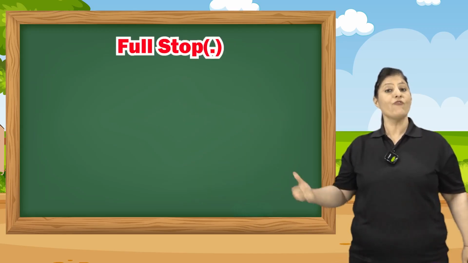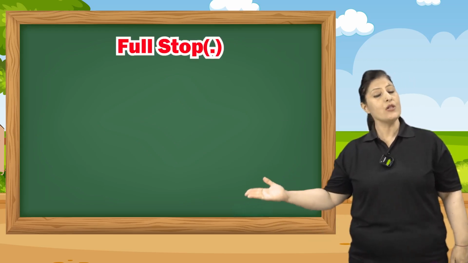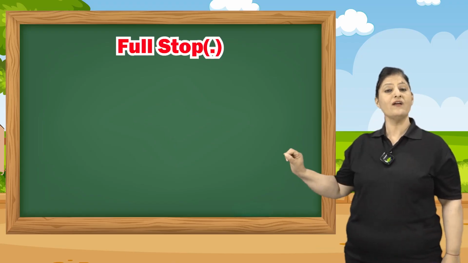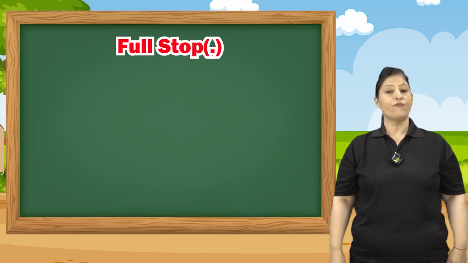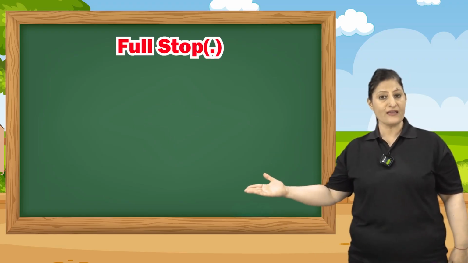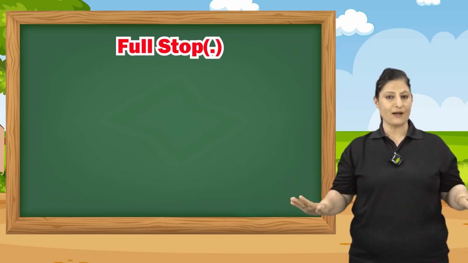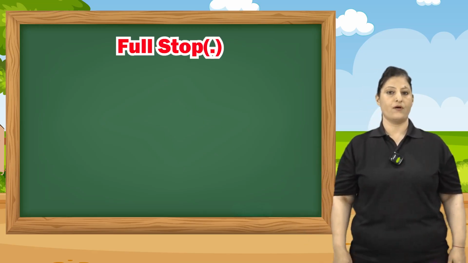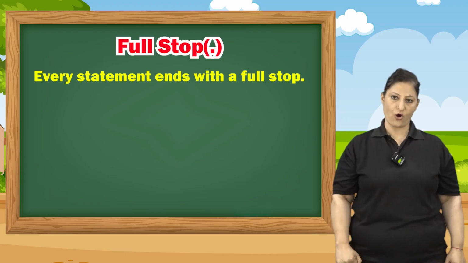Let's look at the full stop. So second punctuation mark is full stop. Full stop is a punctuation mark with a dot. Full stop signifies the end of a sentence. When the sentence is completed, we always put a full stop. Every statement ends with a full stop.